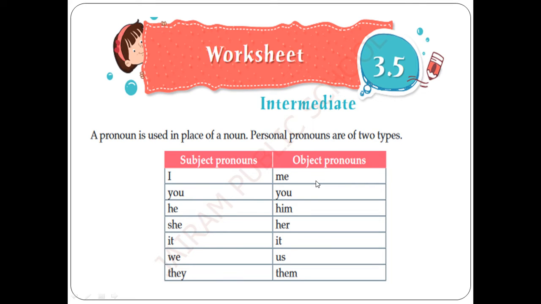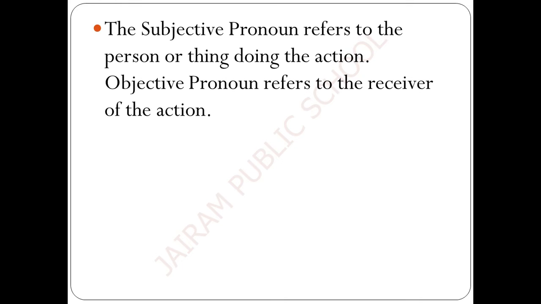What are the differences between subjective pronouns and objective pronouns? Let me explain to you now. The subjective pronoun refers to the person or thing doing the action. For example, now I am talking to you. Am I right? So here, who is the subjective pronoun?